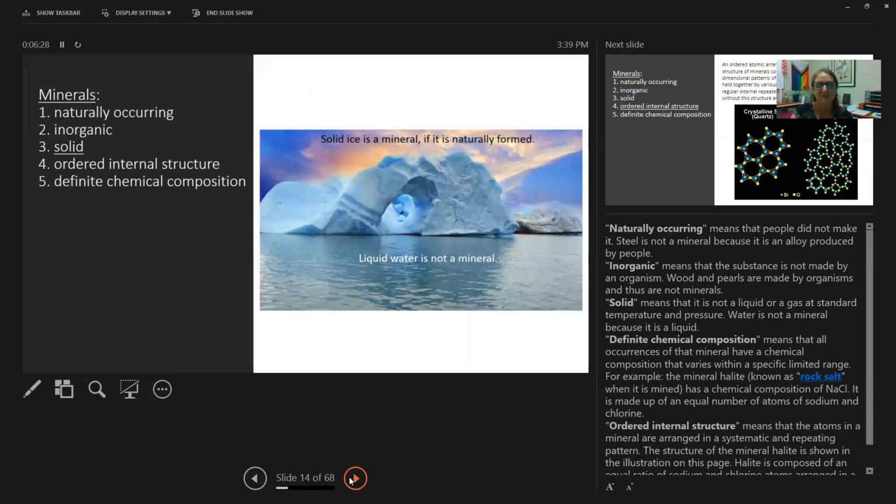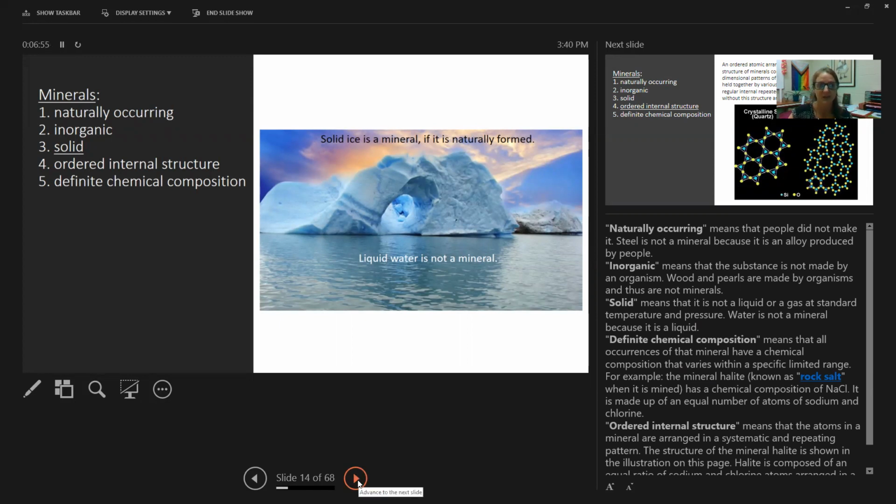The third thing they have to be is solid. So solid ice is a mineral if it's naturally formed. That means solid ice that is out in icebergs, glaciers, frozen lakes, those are minerals. That ice is a mineral. However, liquid water is not a mineral. And the ice that we create in our freezer at home is also not a mineral because it's not naturally made.